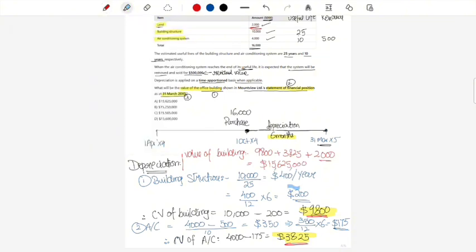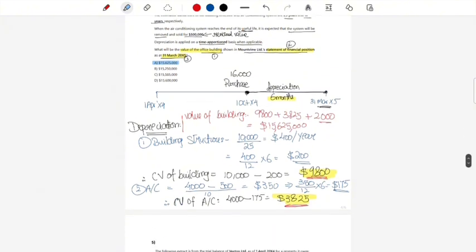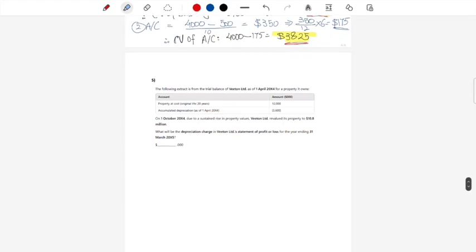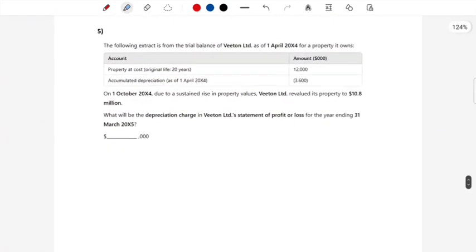So as for the option, which is the correct answer? The correct answer is going to be option number A. This is your answer. Hopefully that's clear. If anything is not clear, please put it in the comment box below and I will try my best to help you out. So let's move to question number 5.